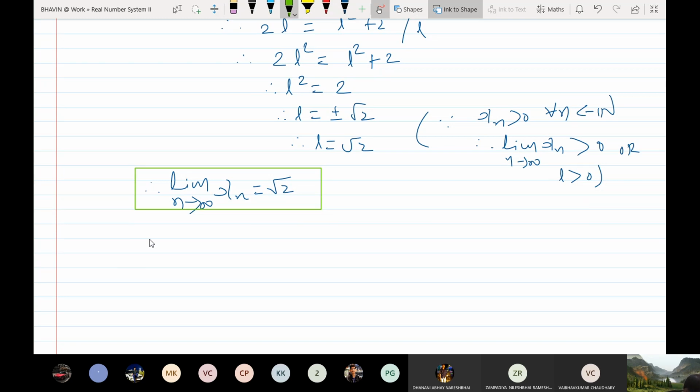So this is a very nice example. Actually, you have used the technique of the discriminant, the technique of quadratic equations. Fine, let me take another example.